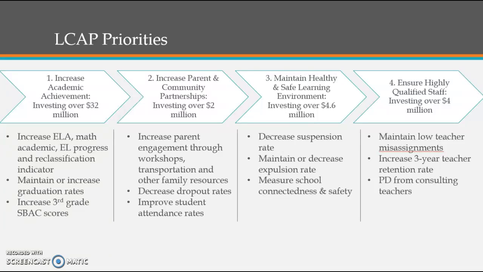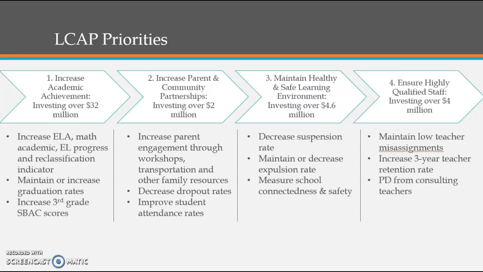And then the next priority is increasing parent and community partnerships. They plan to implement this by increasing parent engagement through workshops, transportation, and other family resources, decreasing dropout rates, also by increasing the number of buses, especially to the middle schools across the valley, and improving student attendance rates by utilizing different rewards or bell schedules that they think would be appropriate.